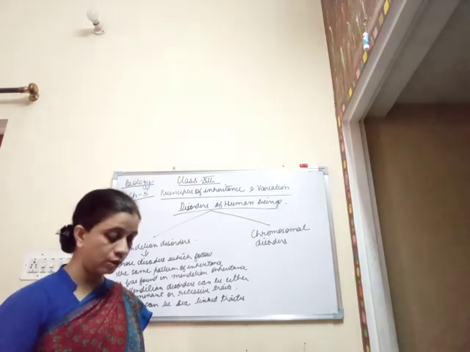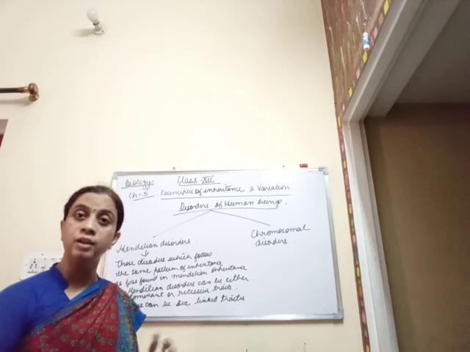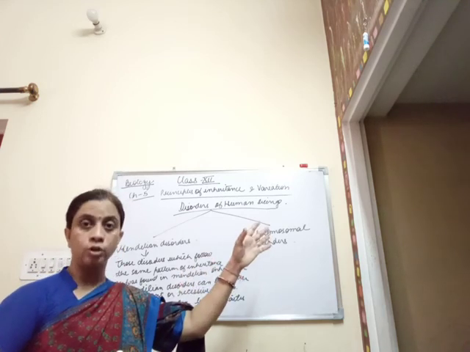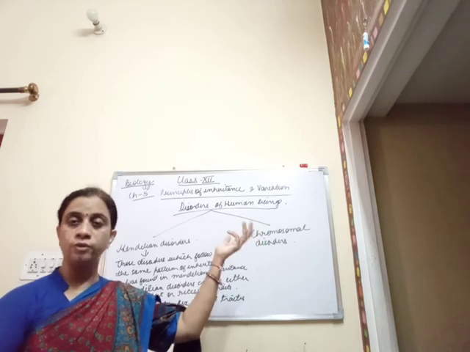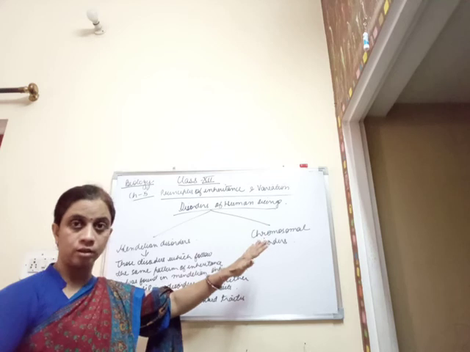In our previous videos we have already talked about what are autosomes and what are sex chromosomes. There are certain diseases which are directly linked to the autosomes, and these are said to be autosomal disorders or autosomal traits.